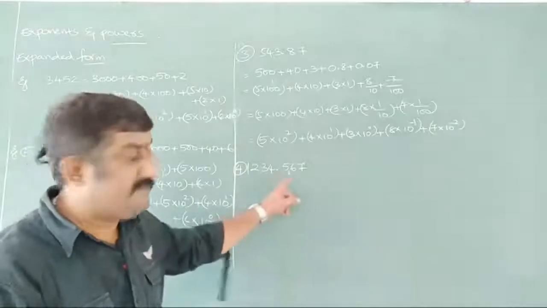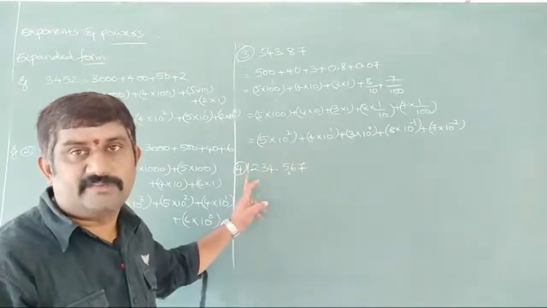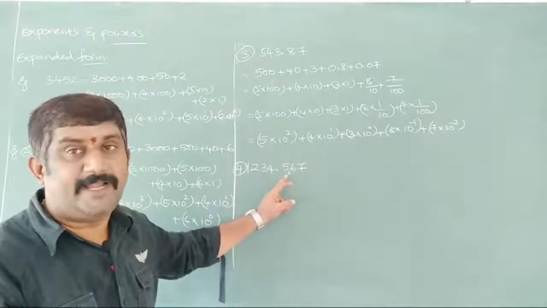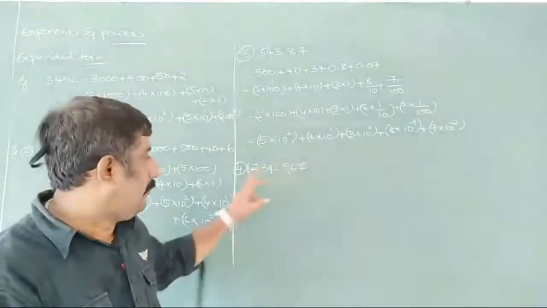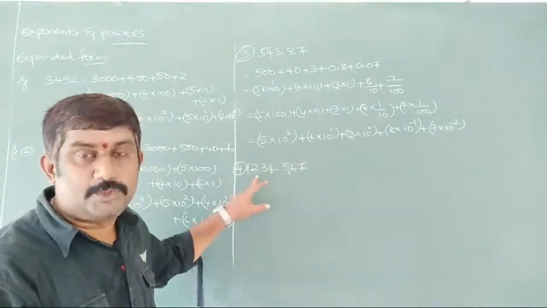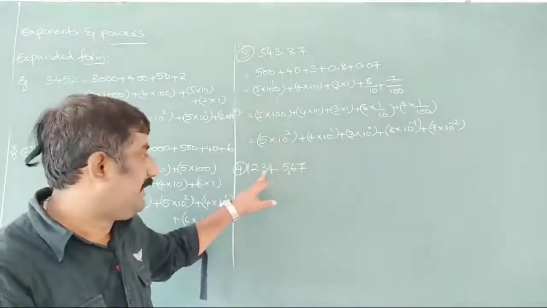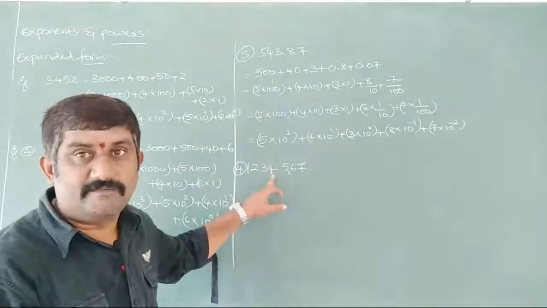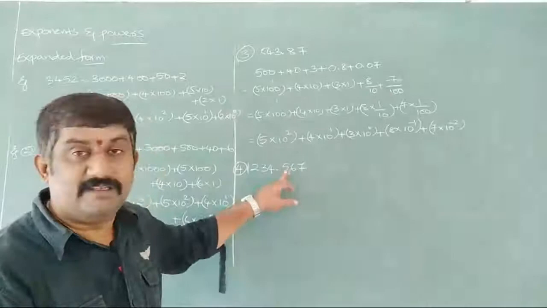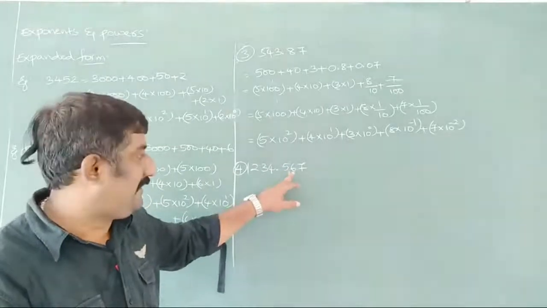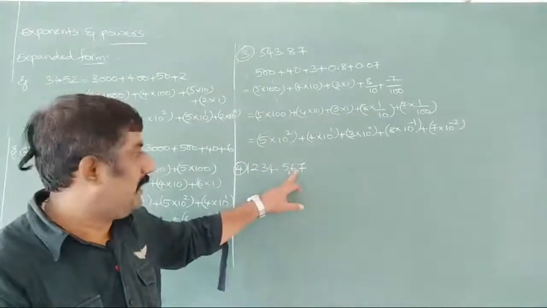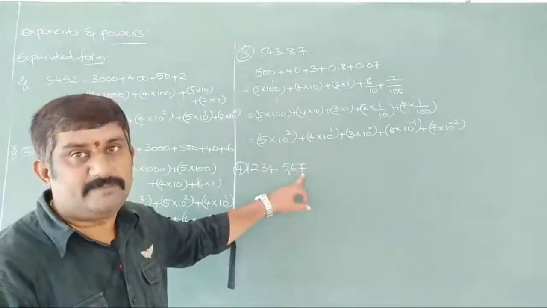1234.567. 1 is in thousands place, 2 is in hundreds place, 3 is in tens place, 4 is in ones place, 5 is in tenths place, 6 is in hundredths place, and 7 is in thousandths place.